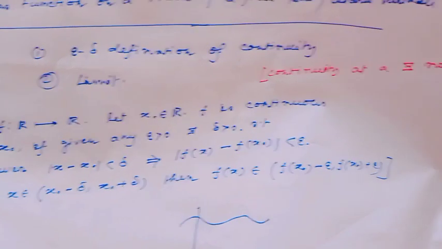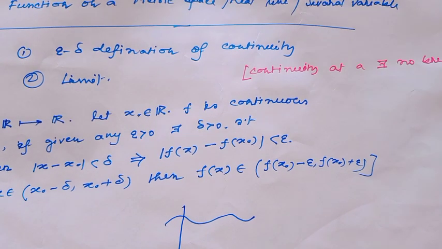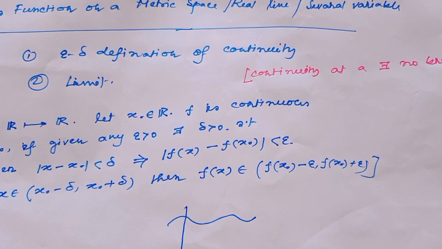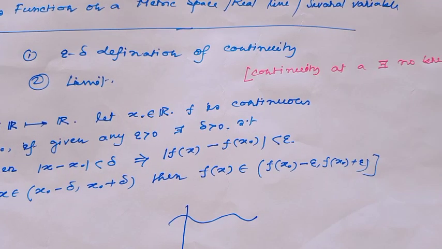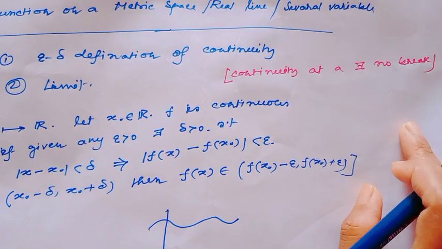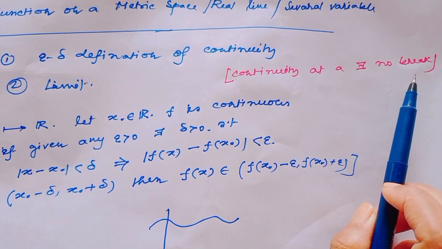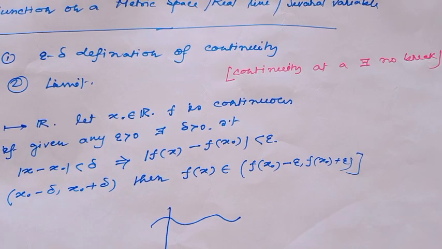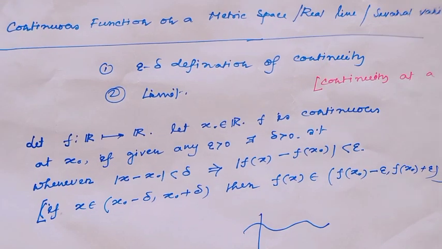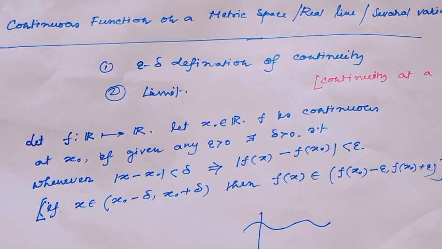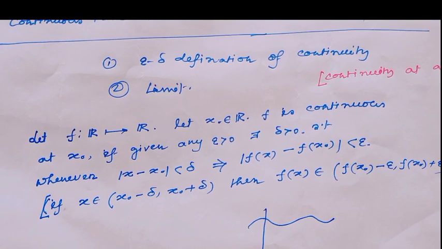At first, I will look at continuity on the real numbers. Continuity at a point means there is no break at this point. This is the meaning of continuity at a point. There are two definitions of continuity: one, the epsilon-delta definition, and second, the limit definition. At first, I will review the epsilon-delta definition of continuity.